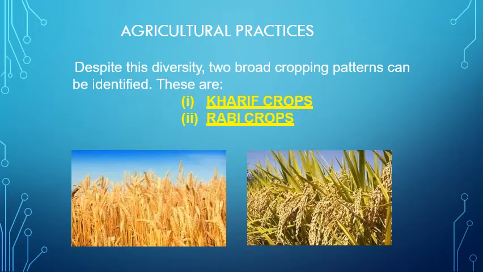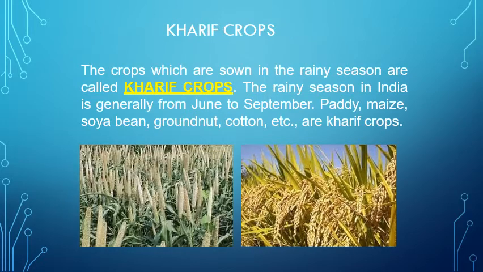So, according to classification, two broad cropping patterns can be identified. They are Kharif crops and Rabi crops. Crops which are sown in the rainy season are called Kharif crops. The rainy season in India is generally from June to September. Examples of Kharif crops are paddy, meaning rice, maize, soyabean, groundnut, coconut, etc.